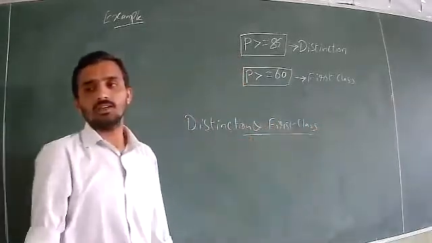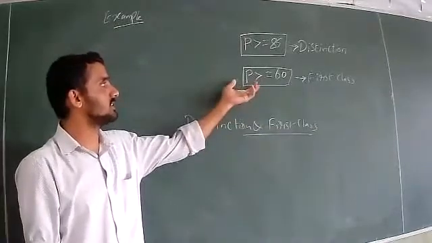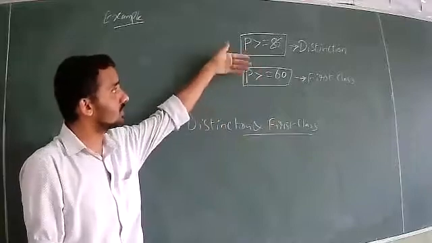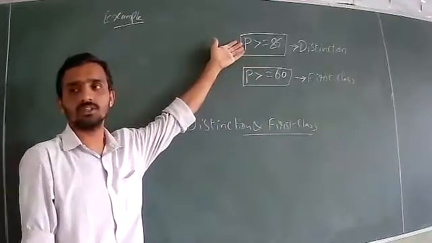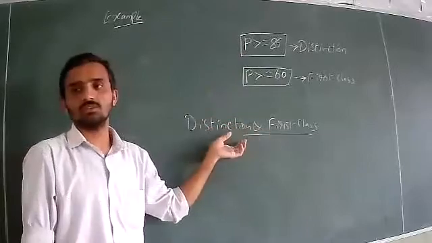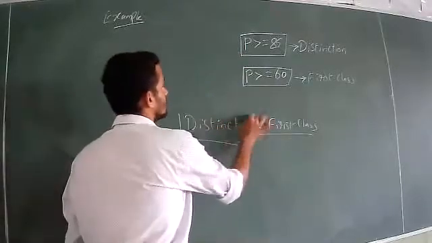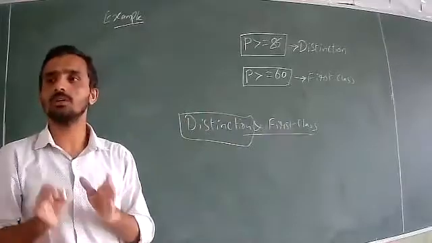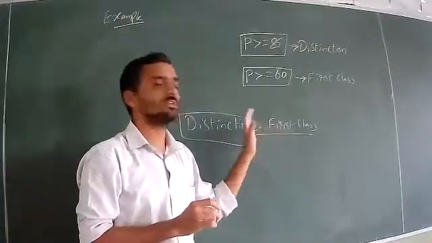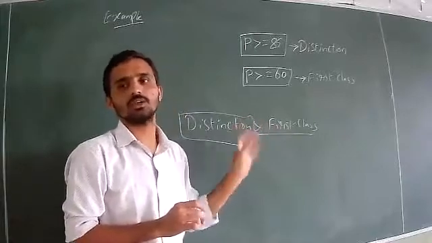If you are getting more than 60 and less than 85, first class is printed. If you are getting 90%, they will not say you got distinction plus first class, just one grade, distinction. If you are getting distinction, it is understood that you have got first class also. And if you are getting first class, it is understood that you have got second class also.